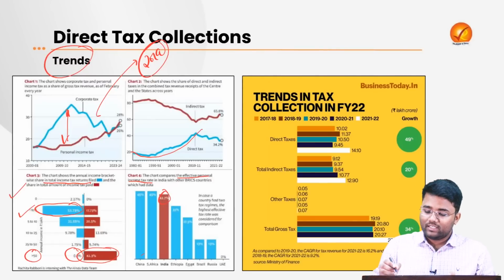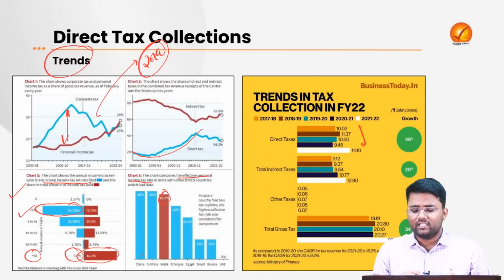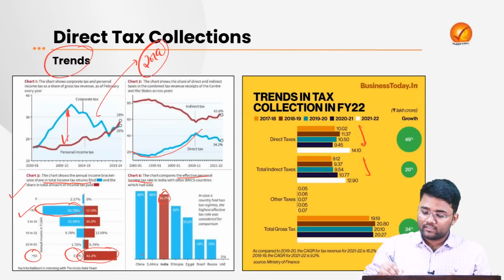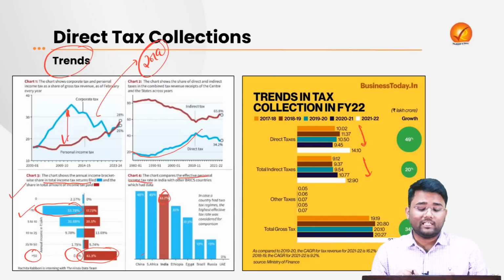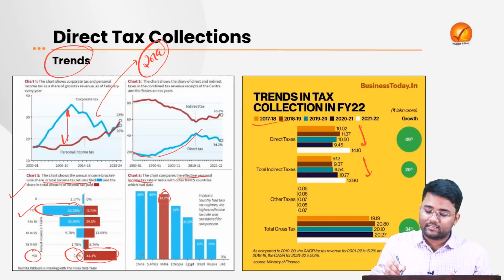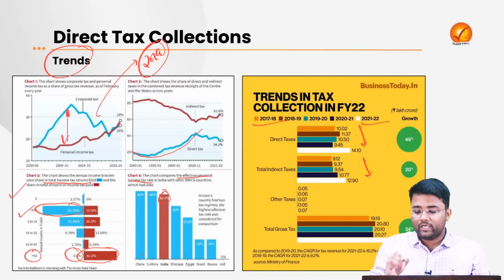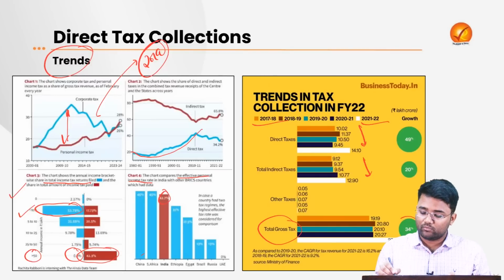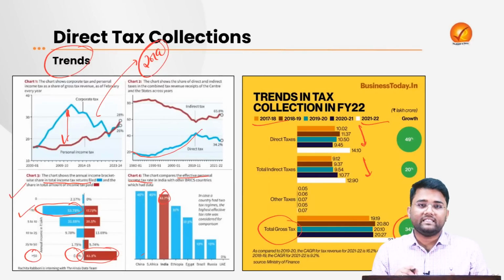If we talk about the direct tax, we have seen almost a 49% growth rate, whereas if we talk about the collections of indirect tax, we have seen a lower growth rate there, only about 20%. This is for the 2017-18 to 2021-22 figures. Then if we talk about the total gross tax collection, it has seen almost a 34% increase in that same duration.